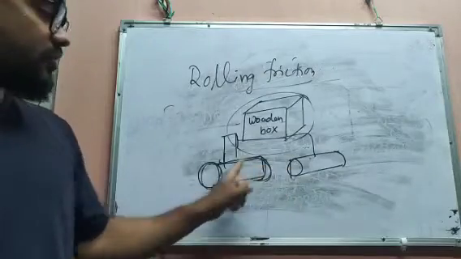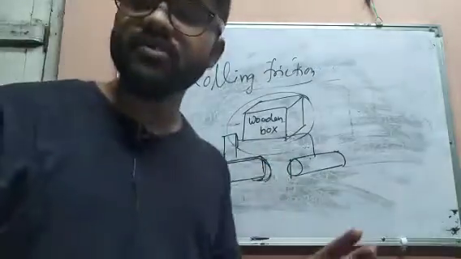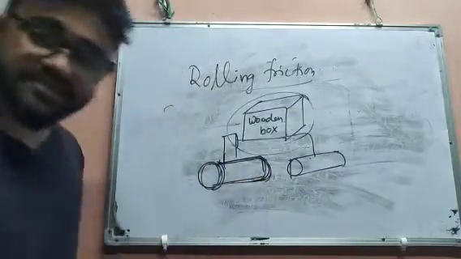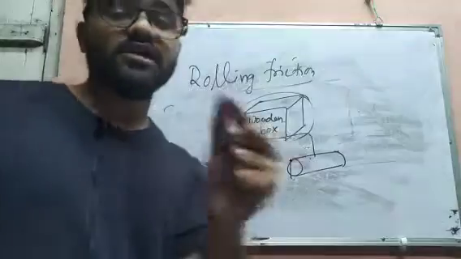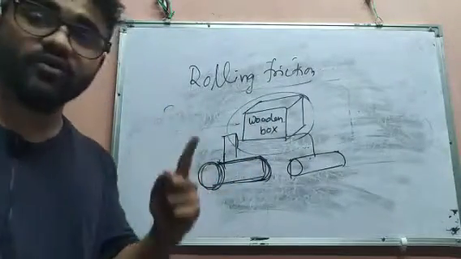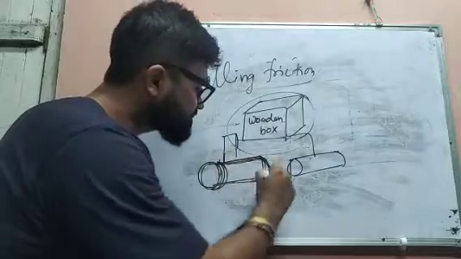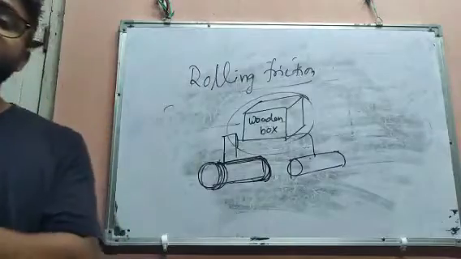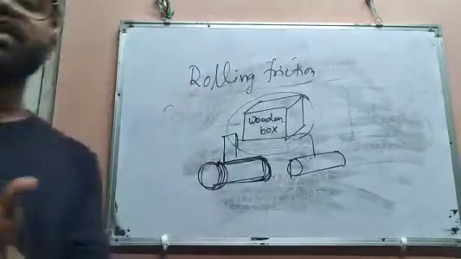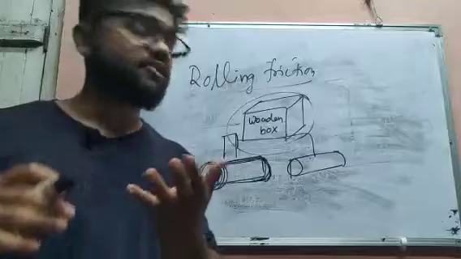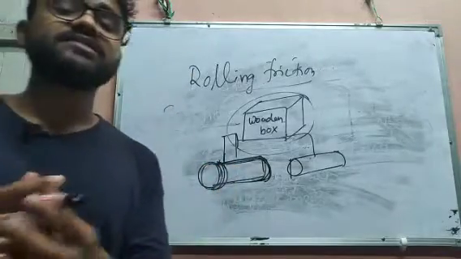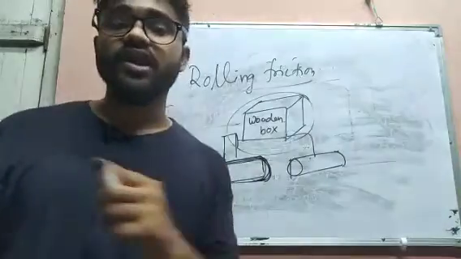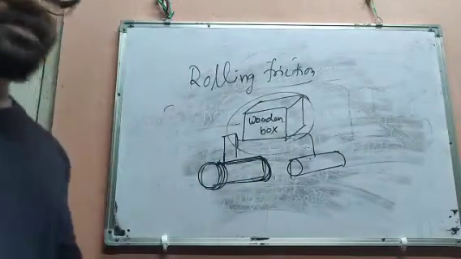By using that rolling stick, though it is moving, the cylindrical stick has a surface, so the road surface will exert a force over this rolling stick surface, and this frictional force is known as rolling friction. That means the frictional force exerted over a rolling object. When the object is rolling, the frictional force exerted by the surface over the rolling object is also known as what? Rolling friction.